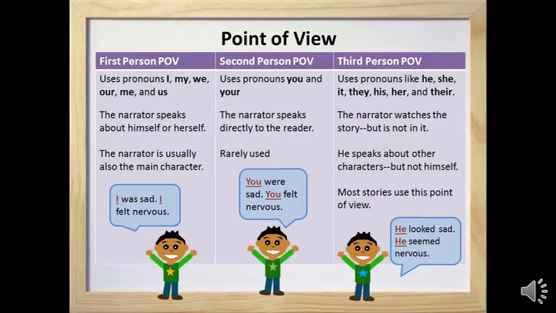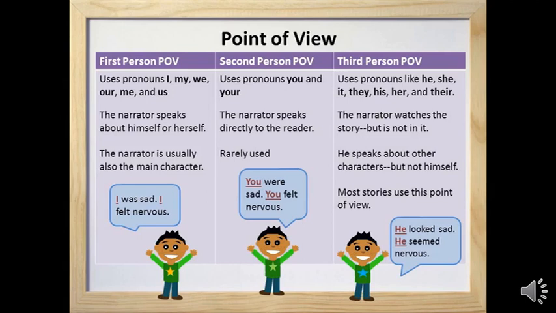For the last topic of our lesson today, we're going to be explaining point of view. For point of view, you have three types: first person, second person, and third person point of view. To start with the first one, first person point of view, the pronouns that we use are I, my, we, our, me, and us. From the pronouns, you could understand that the narrator is speaking about himself or herself. So, the usage would be like I was sad, I was nervous, I did this, I did that, we were not feeling well. See? Talking about ourselves here.